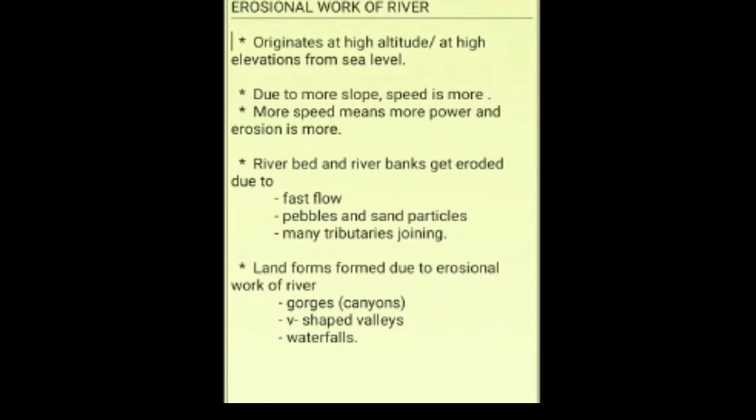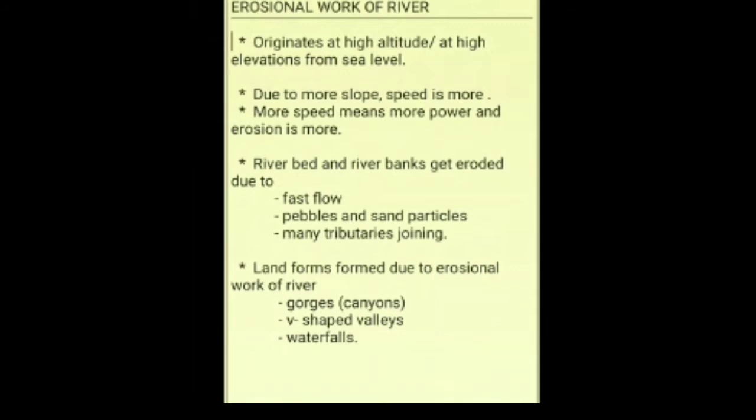More speed means the river has greater power and it will do a lot of erosion. So erosional work you will be seeing at the source of the river. Source means the place where the river originates. So at the source or in the mountainous area where the river is having more speed due to steep slope, it will be doing the erosional work.